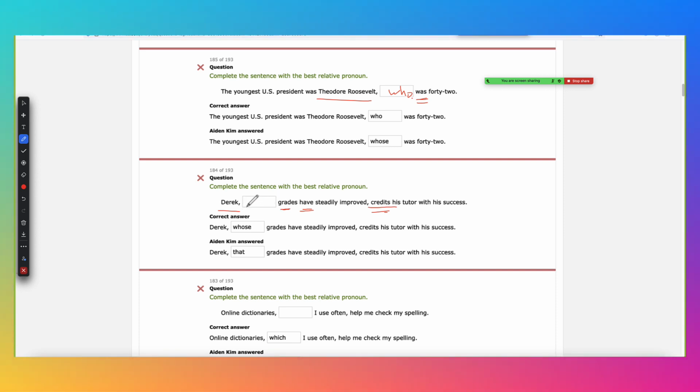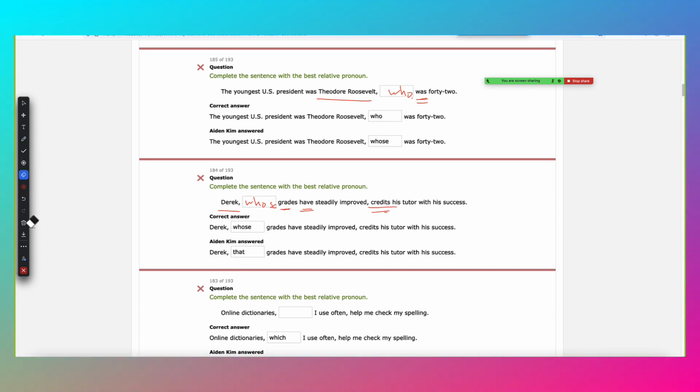We're talking about Derek's grade. Derek's apostrophe s tells us it is possessive. So to write the possessive, you have to say Derek whose grades have steadily improved. You never put that in front, and there's no comma before. Again, if there's a person, you never put the relative pronoun that. You never do that. I hope that makes sense to you.